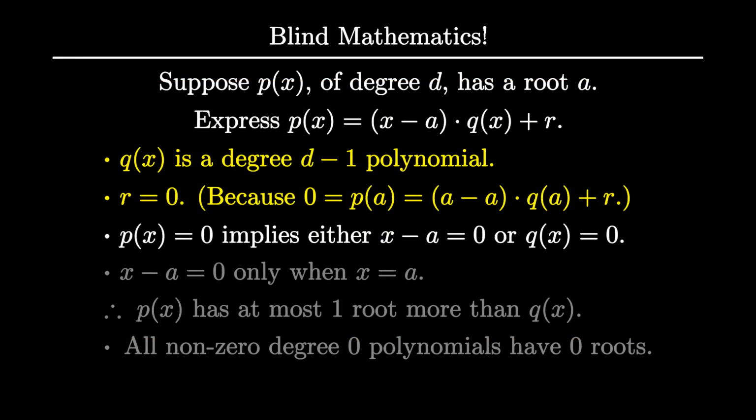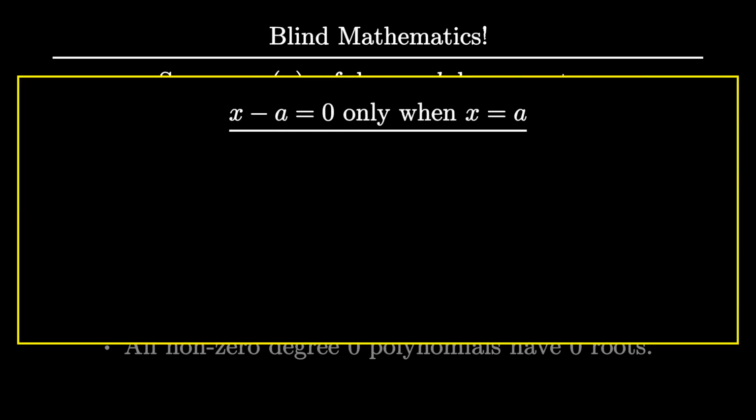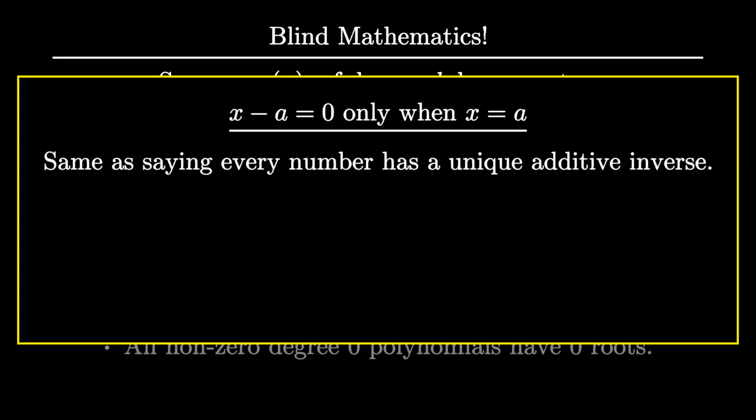So every root of p of x must be a root of x minus a or be a root of q of x. If x minus a has at most one root, then again p of x can have at most one root more than q of x. So let's prove that now. We know x minus a is 0 when x equals a by definition of minus a. If it is also possible when x is equal to some other number b, that means that minus a has two additive inverses. We'll prove now that every number has only one additive inverse.